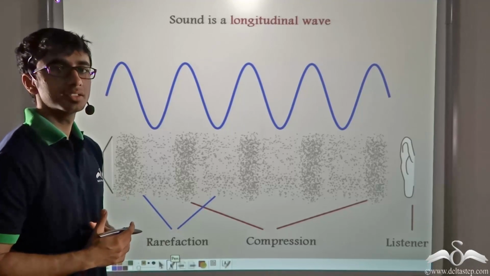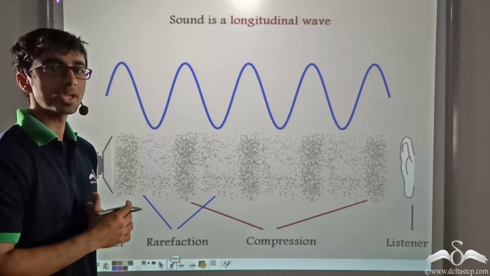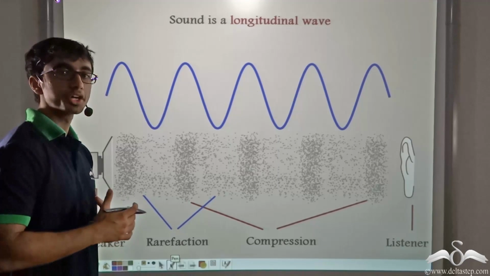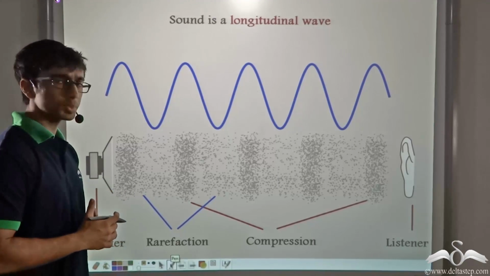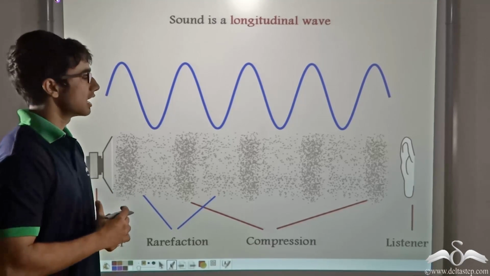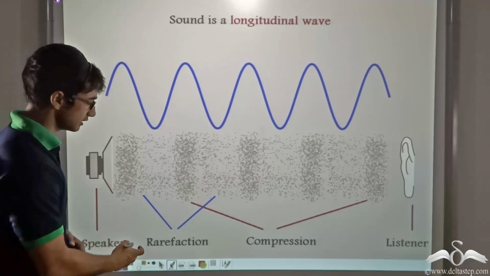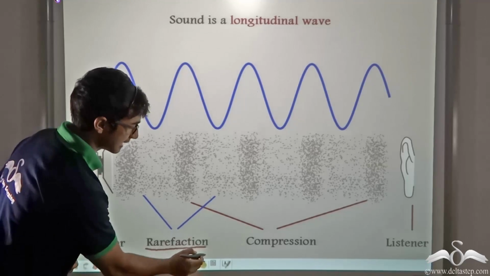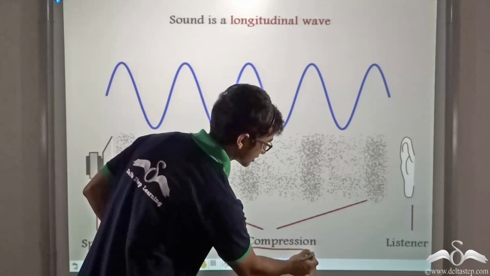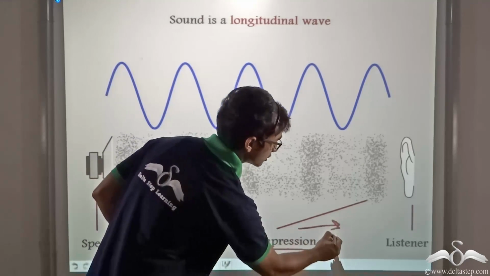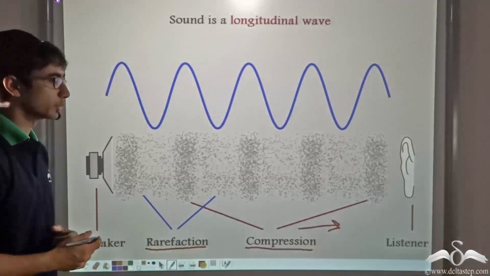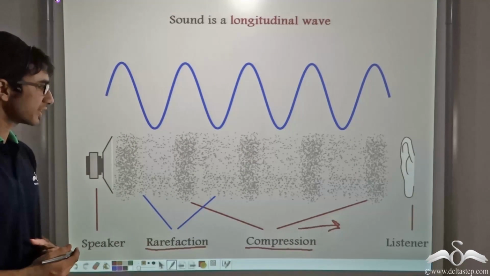Now we have learned that sound, when it travels through air, travels as a longitudinal wave. What was a longitudinal wave? A longitudinal wave was that wave which traveled in the form of rarefactions and compressions in the direction of propagation of the wave. What was a rarefaction?